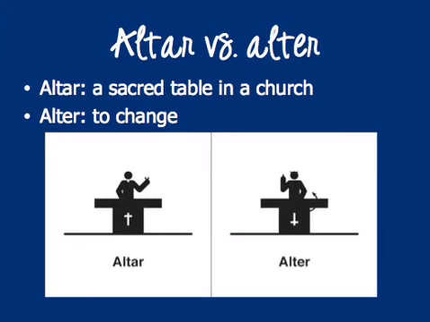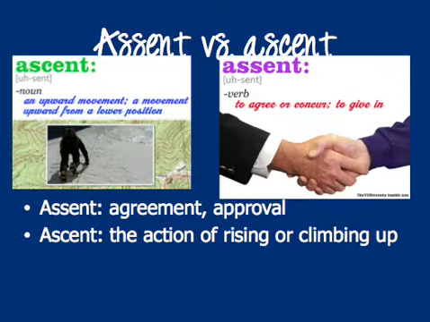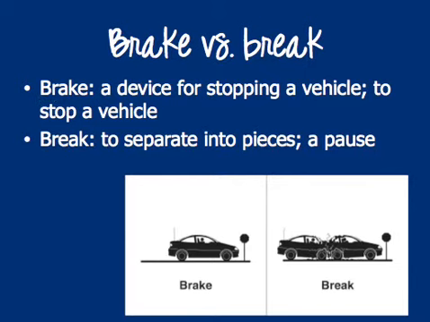Altar and alter. An altar with a TAR at the end means a sacred table in a church, whereas alter with a TER means to change. Assent versus ascent. Assent, ASSENT, refers to agreement or approval, whereas ascent with a C is the action of rising or climbing up. Brake and break. Brake, BRAKE, is a device for stopping a vehicle or to stop a vehicle, whereas break, BREAK, is to separate into pieces or a pause.